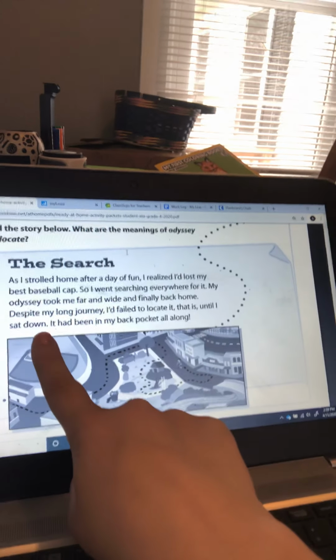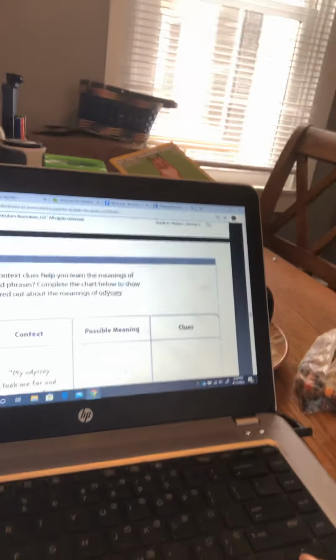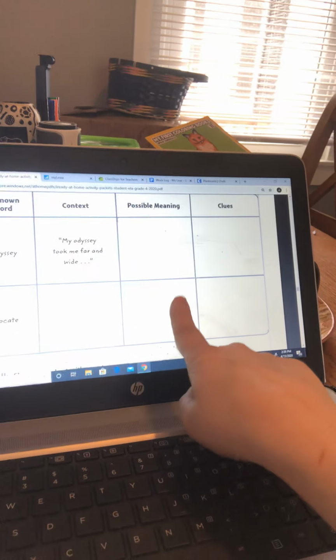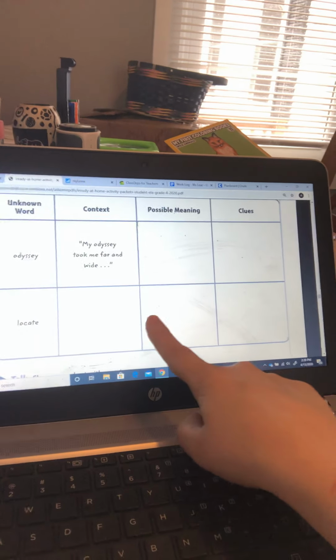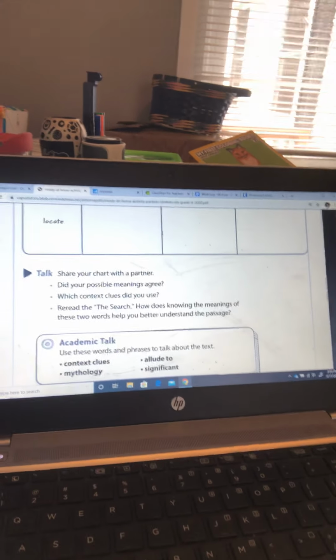That is until I sat down. It had been in my back pocket all along, so he ends up finding it. That works. So let's put that for possible meanings of locate. Locate means to find. To find, okay? Pause this, put that.